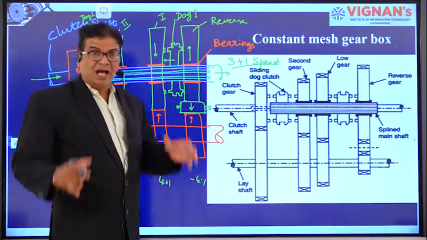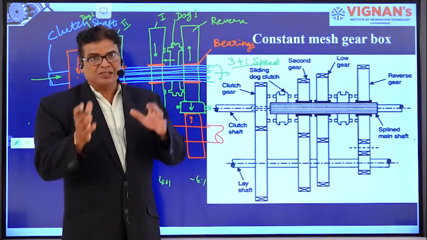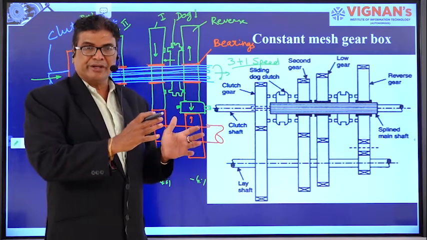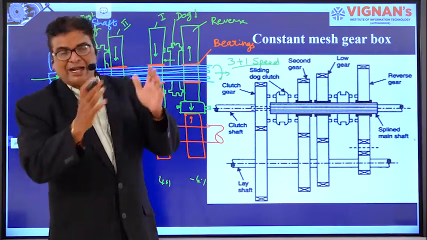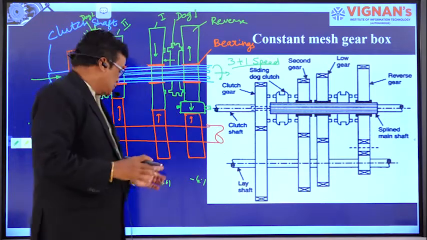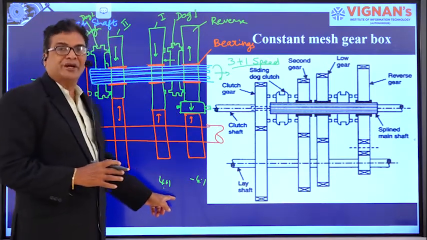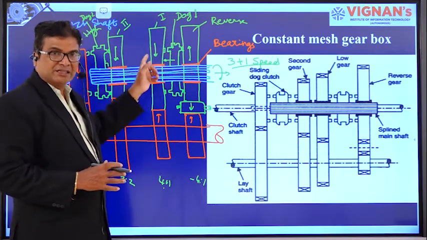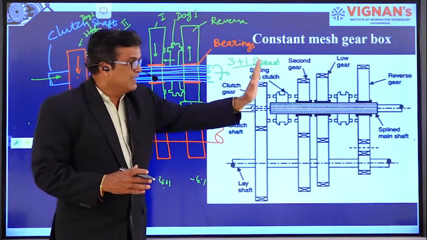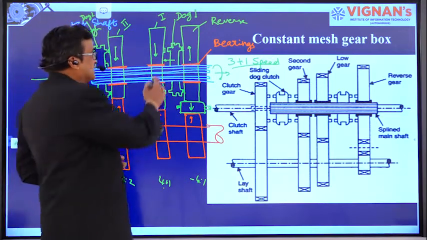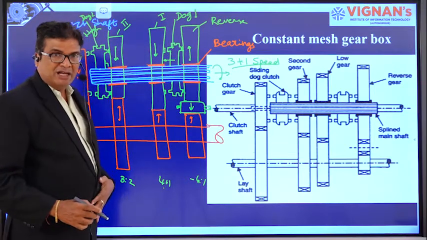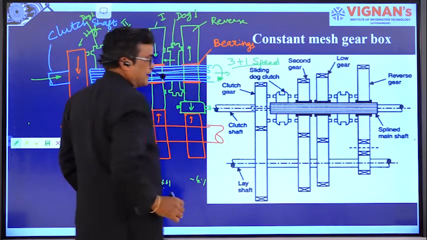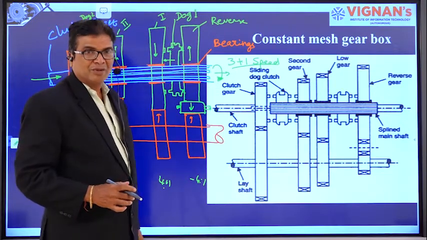This will rotate like this in the 4:1 speed. That means high torque, low speed, right? As I told you, the principle of the gearbox is to provide high torque and low speed, or high speed and low torque. So at low speed, high torque is obtained. That's why, when the first gear is engaged, that is dog 1 is moved from right to leftwards and is engaged with the first speed gear on the main shaft, the power obtained will be 4:1. So the vehicle moves slowly, right?